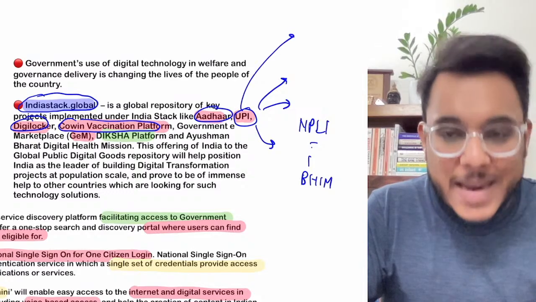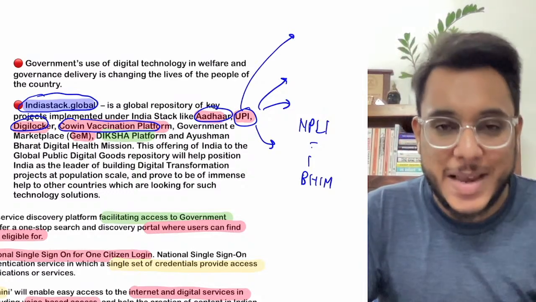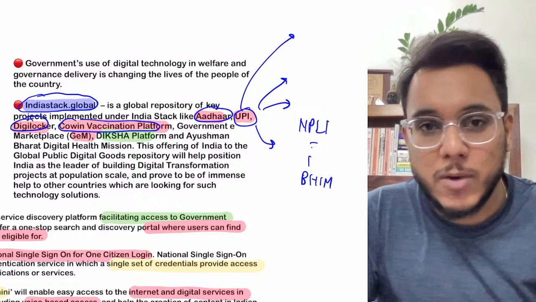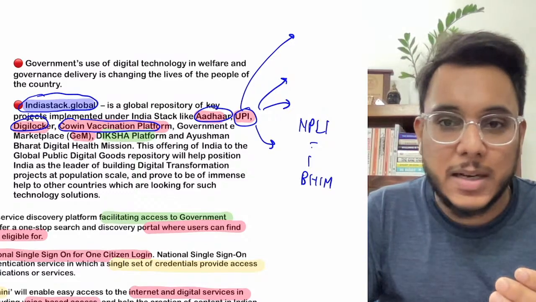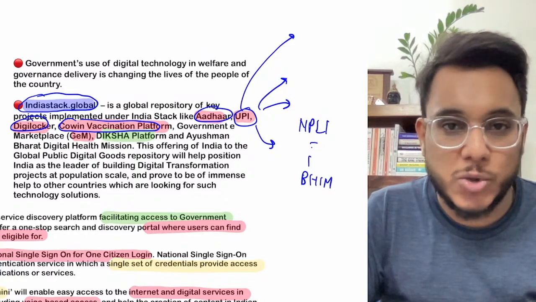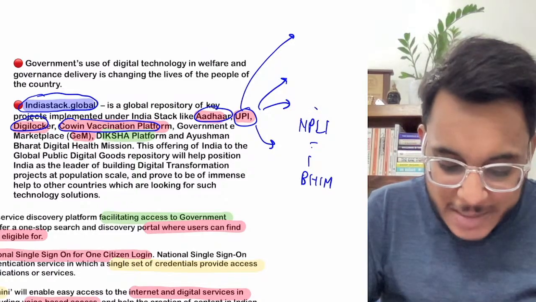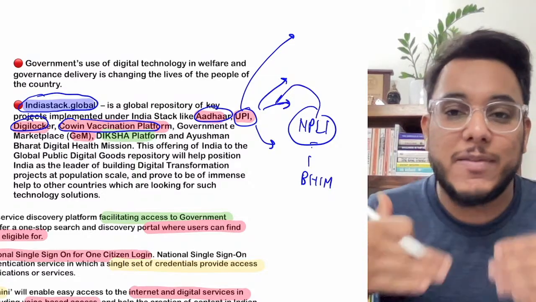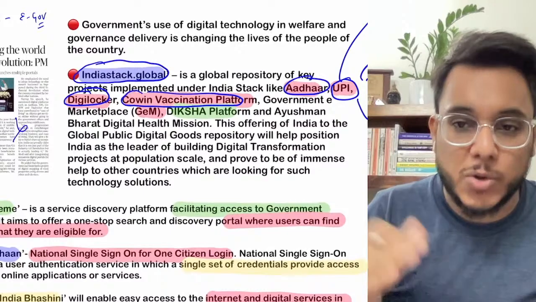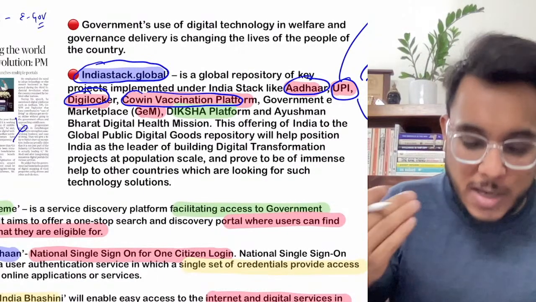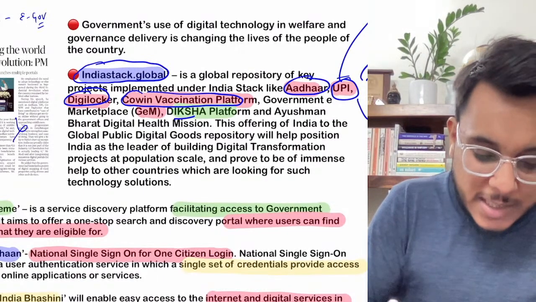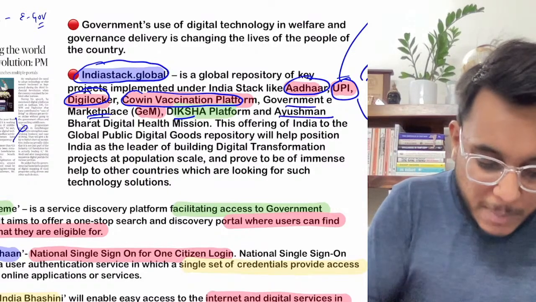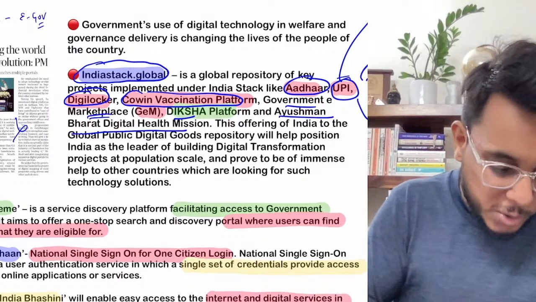But you see, UPI has been used, and the other players have also prepared apps on that. For example, you have PhonePe, you have Google Pay, many other kinds of applications are there. Paytm is also using the UPI. How? Because NPCI has kept UPI as an open software. So guys, in such a way, we have many such open source softwares, open source programs. For example, UPI is there, Diksha is there, Government e-Marketplace is there. Fine. Ayushman Bharat Digital Health Mission is an open source software.